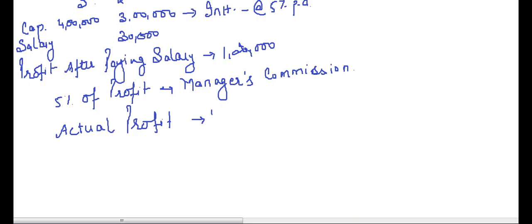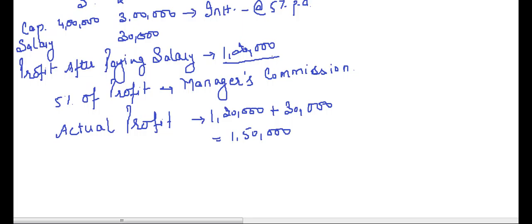Actual profit will be 1,20,000 plus the salary of B, that is 30,000 a year. That means the firm has earned a profit of 1,50,000, and out of that 30,000 has been paid as salary to B. After that 1,20,000 are the profits left.